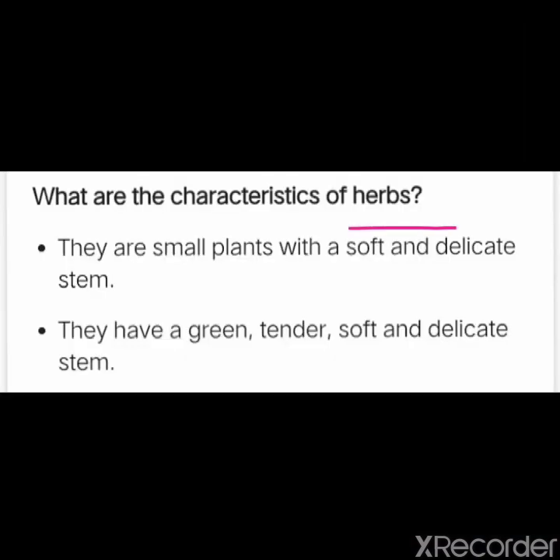Herbs are small plants with soft and slender green stems. Their stems never become woody and grow to only a short height. You can see in the figure, these are herbs.